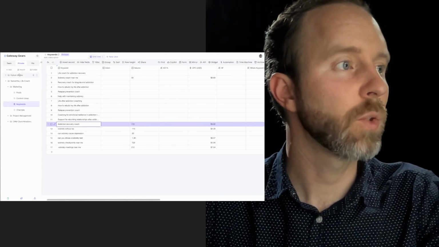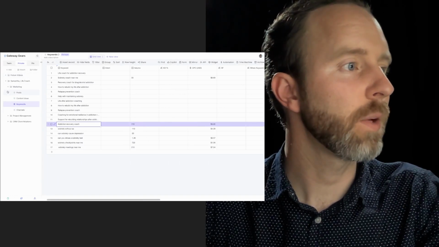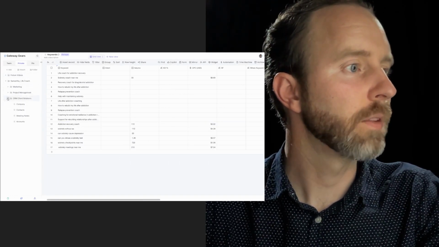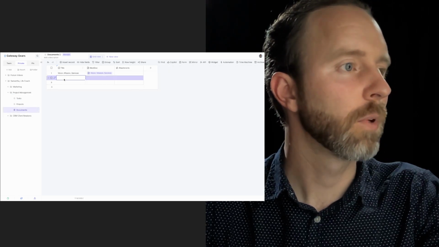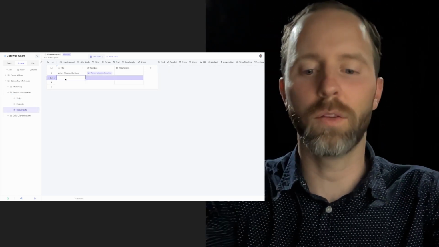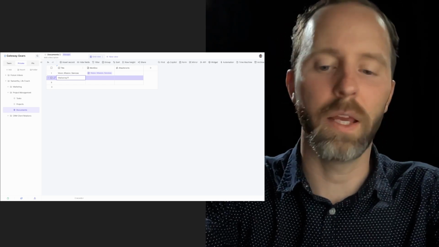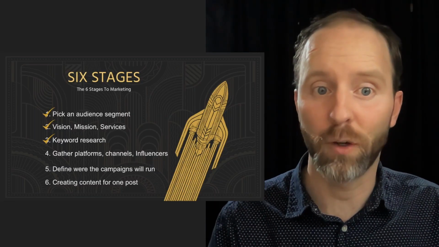We're moving back over to our project management system, and we're going to go into the CRM part, because project management, documents, there we go. We're creating a new document. This is going to be called the marketing plan. Now we're going to focus on gathering platforms, channels, and influencers. We want to create the channels that Samantha is going to run her campaigns on. And so she has her own channels that she needs to create. She needs to have her Facebook page, Instagram page, website, blog, potentially a YouTube channel.